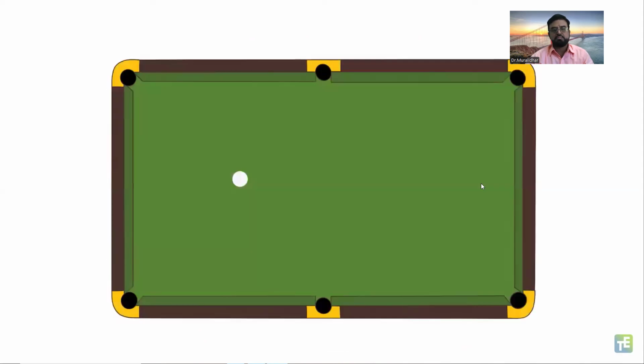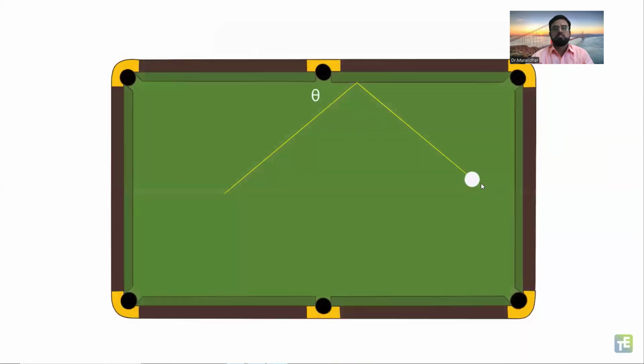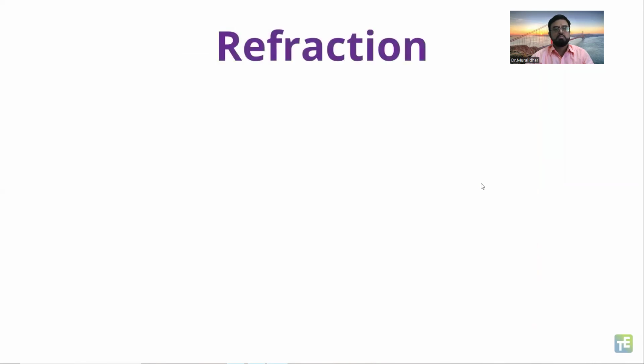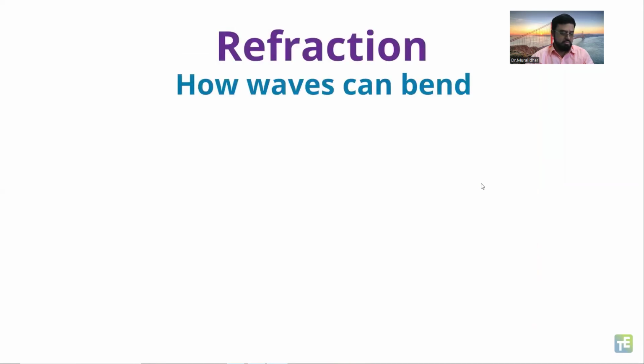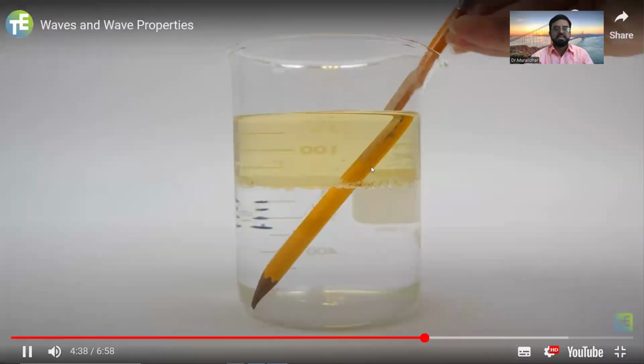Let's take a pool table, for example. When a pool ball strikes the side of a pool table, the angle at which it hits the bumper is the same angle at which it bounces off the bumper. Refraction is how waves can bend. This happens when a wave enters a new medium and its speed changes.